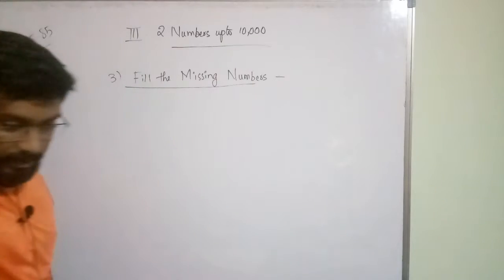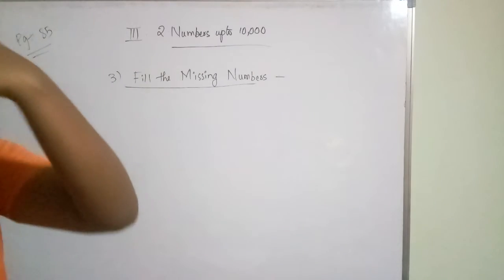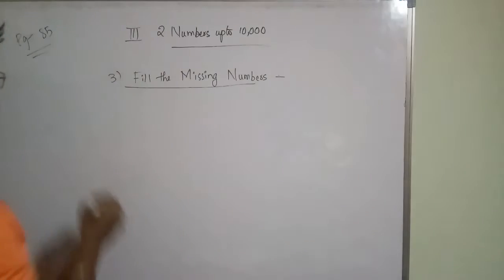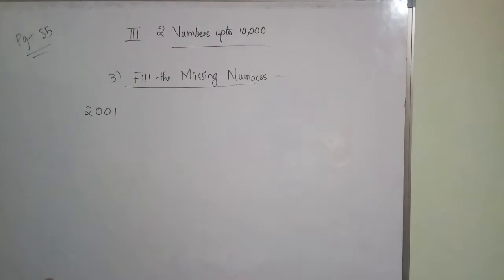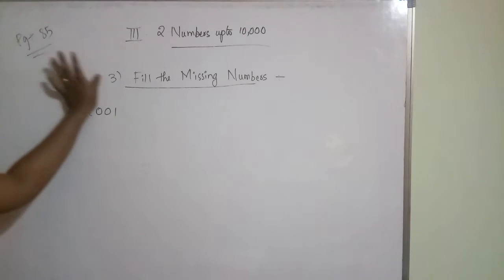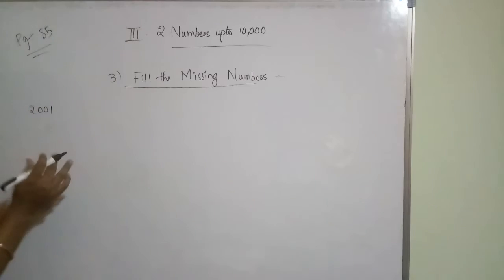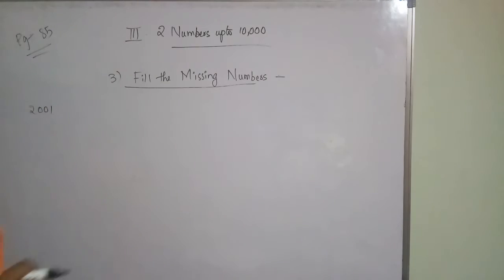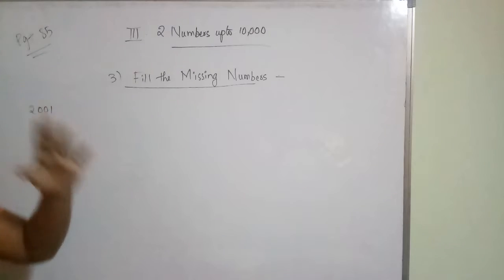Previous class you should revise once again. Okay? So what is this? Fill the missing numbers. So first one he gave 2001. Okay? After 2001 how many boxes are there? 9 boxes are there. Clear? After 2001 9 boxes are there, means you have to fill all the numbers in line.